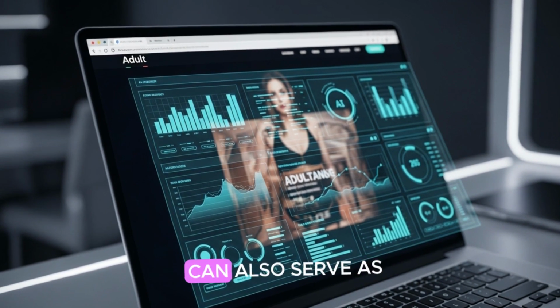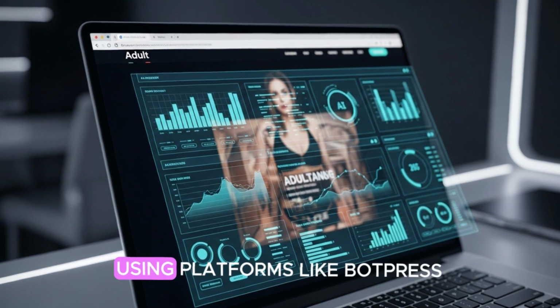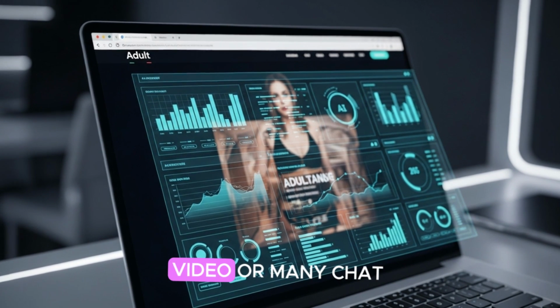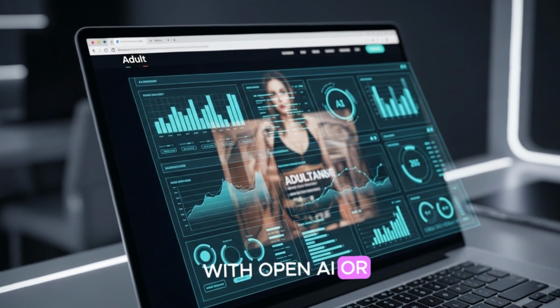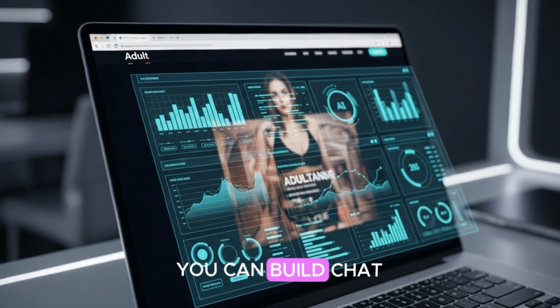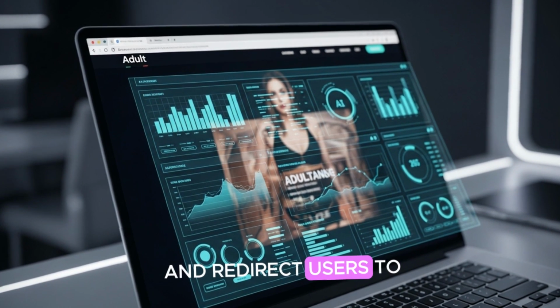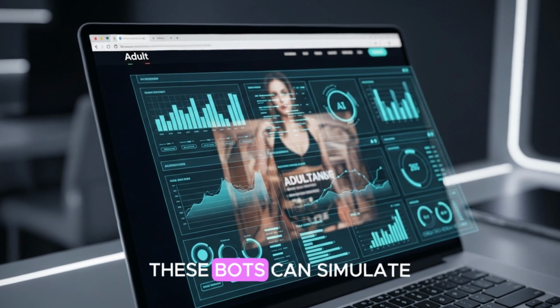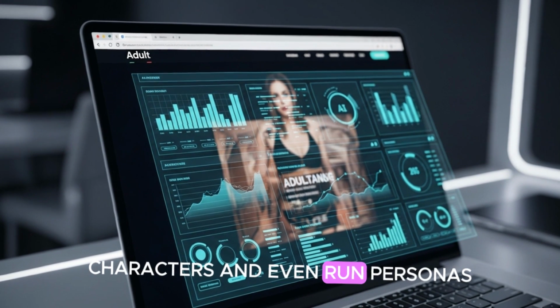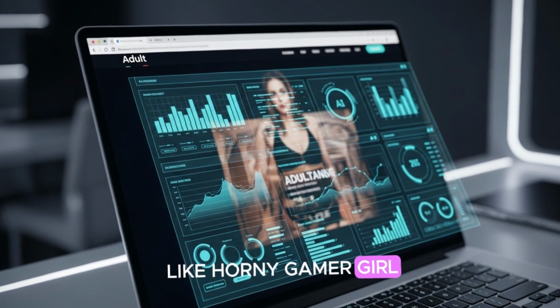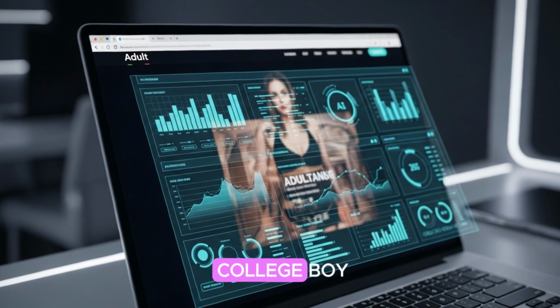AI chatbots can also serve as part of the funnel. Using platforms like BotPress, Tidio, or ManyChat with OpenAI or Claude integrations, you can build chat interfaces that simulate erotic conversations and redirect users to affiliate links. These bots can simulate characters and even run personas like horny gamer girl, dominant MILF, or curious college boy.